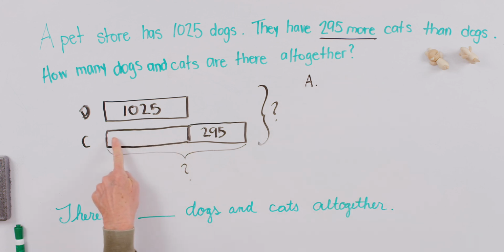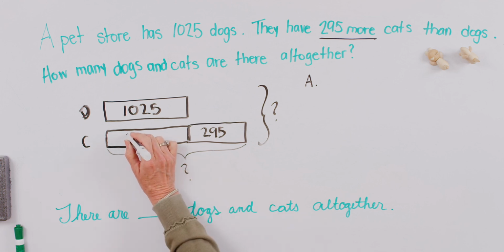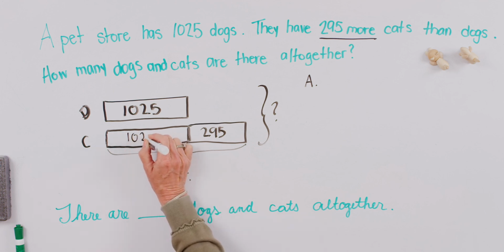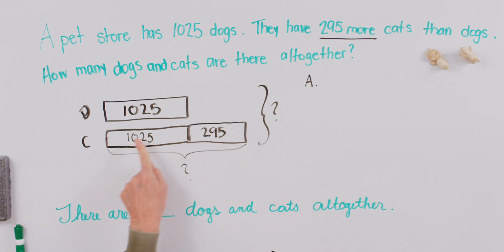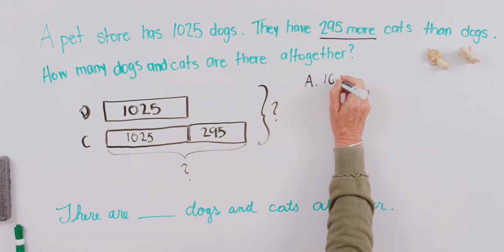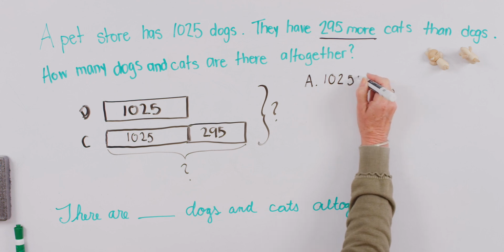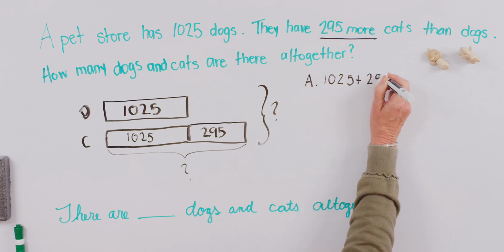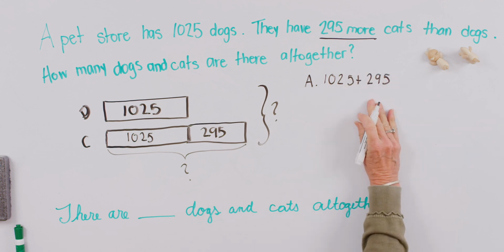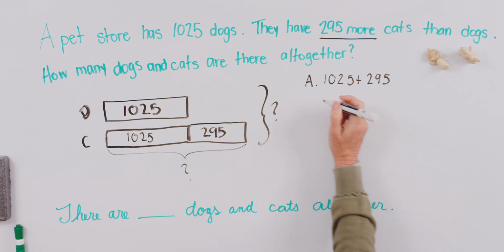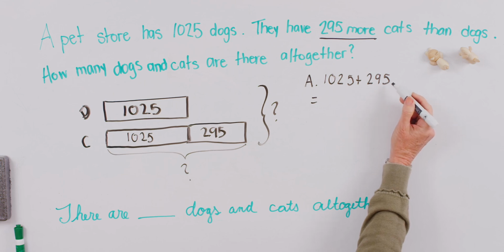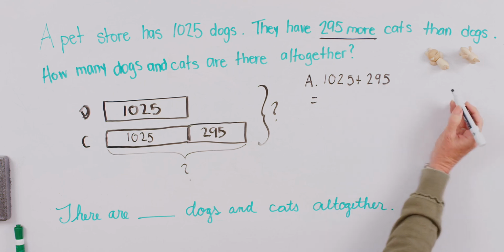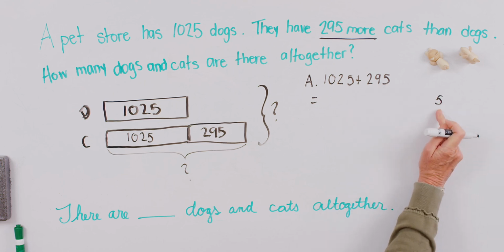How can we solve for the amount of cats that we have? Yeah, and students, if you need to, because I reminded you that this is the value of this bar, you can write it in there. And now we easily can see our first equation, 1,025 plus 295. Now feel free to think of this as 300 if you'd like, because it's so close to 300. We would have been adding 5 extra. Let's just put that 5 out here. We'll have to take 5 away.